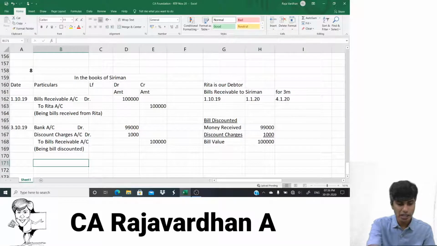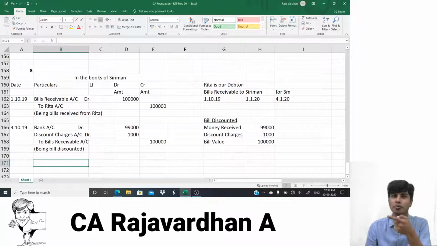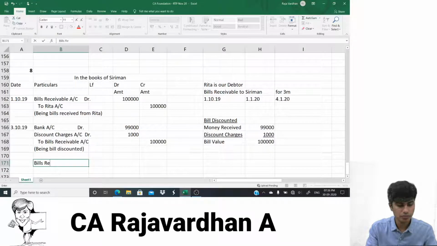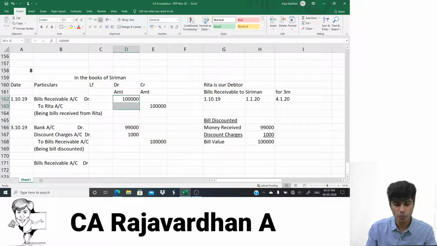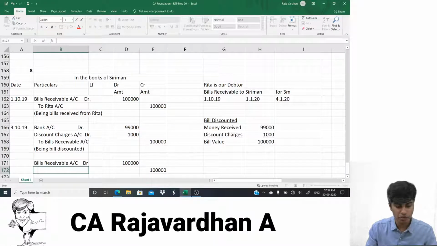So the first transaction happening here is getting the bill back from the banker. When I do that, I would have to reverse this entry. I wrote bank to bills receivable. Now I would have to write it in reverse. Bills receivable is coming to me from the bank, so I would have to debit it. And I need to pay the banker money. So the journal entry is bills receivable account debit, to the extent of 1 lakh.